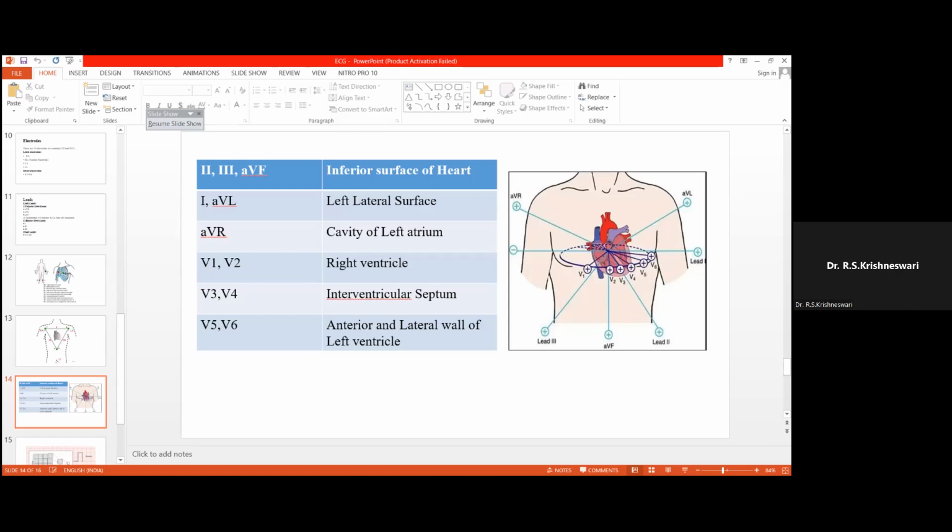So leads 2, 3 and AVF see the inferior surface of the heart. Lead 1 and AVL see the left lateral surface. V1 and V2, right ventricle; V3 and V4, interventricular septum; V5 and V6, anterior and lateral wall of the left ventricle; AVR, cavity of the left atrium. So all the surfaces of the heart are seen.